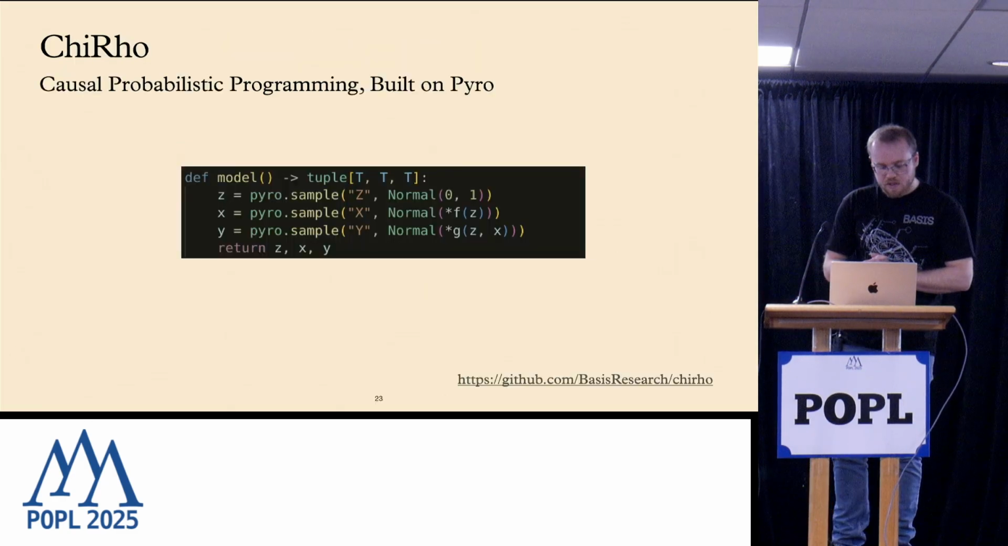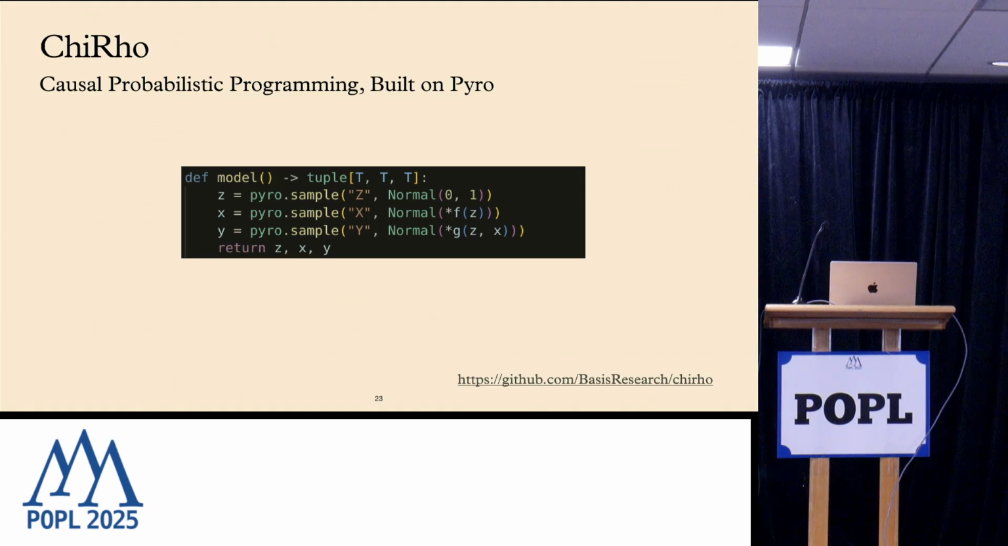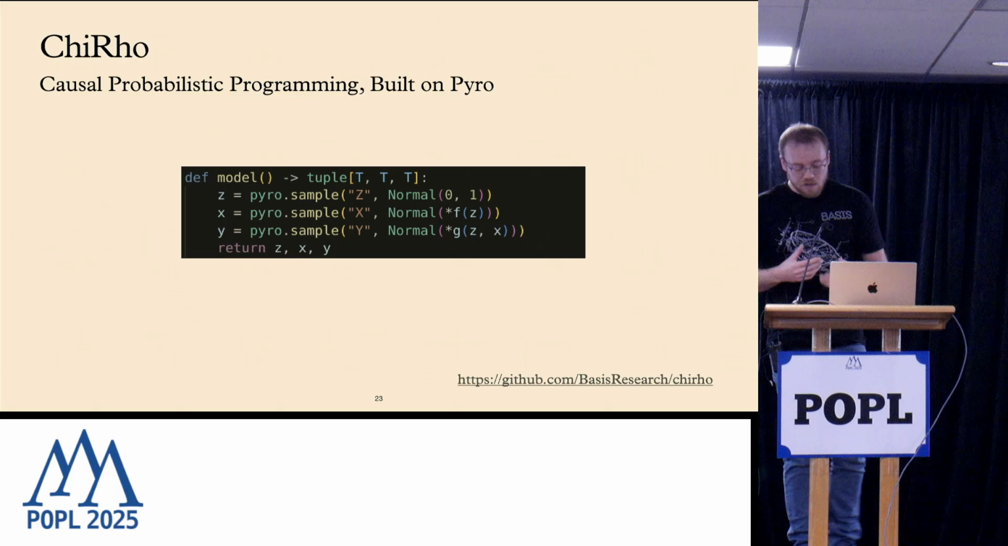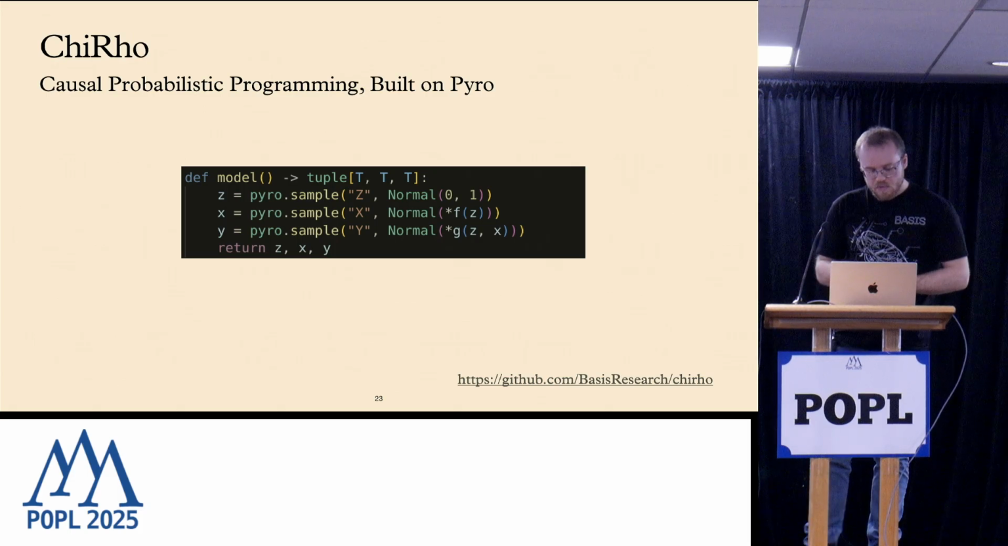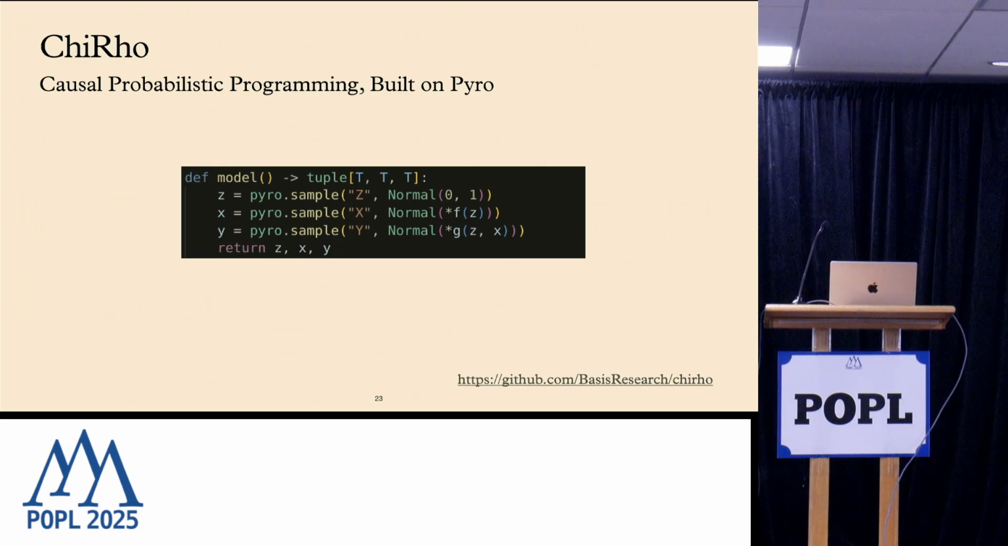So just to give you a little flavor of Cairo, Cairo is our causal probabilistic programming language. It's built on top of the Pyro PPL, if you're familiar with Pyro. And so one of the nice things about doing that is that if you have a bunch of Pyro models, you can actually bring them wholesale, and you can start to ask causal questions about them with our stuff. So they slot right in. But what's going on here is we have a little model, and it's drawing some samples from some normal distributions, and those normal distributions' parameters depend on the previous samples that we drew.